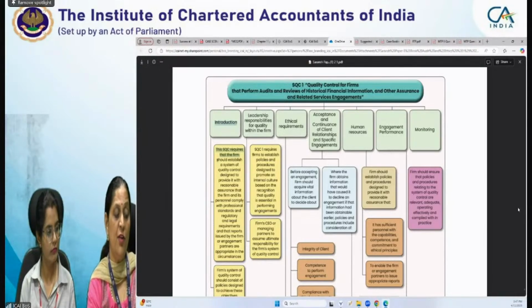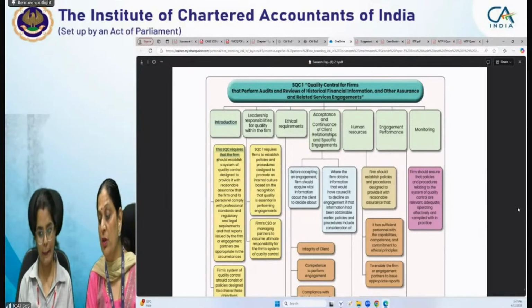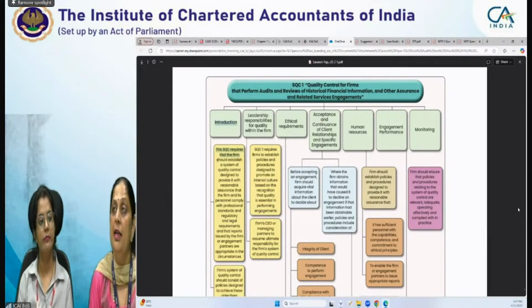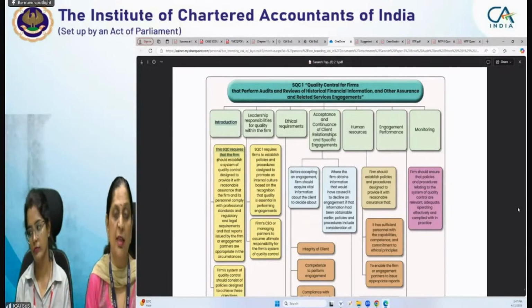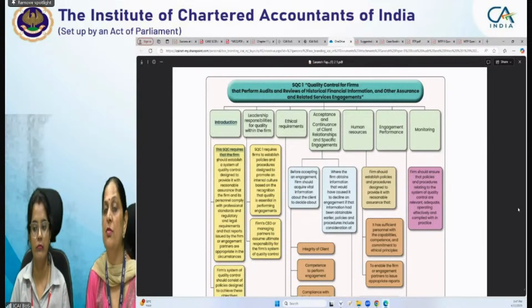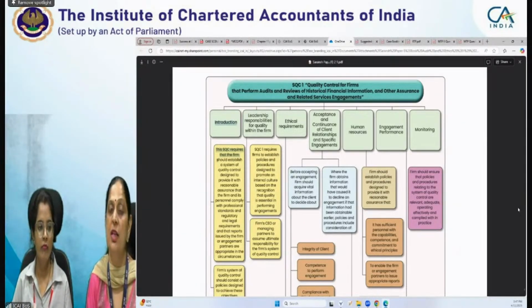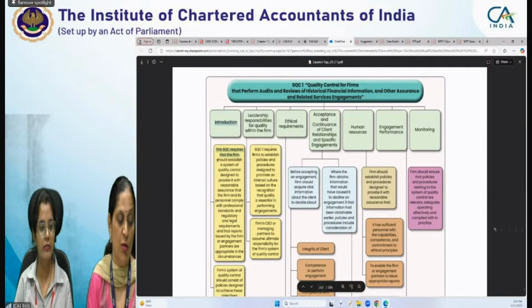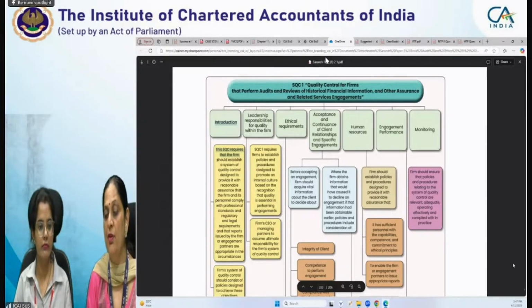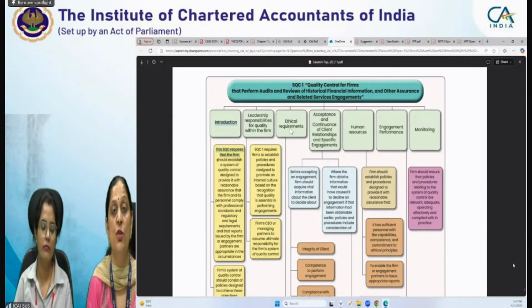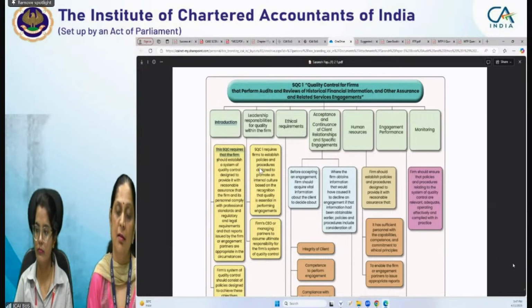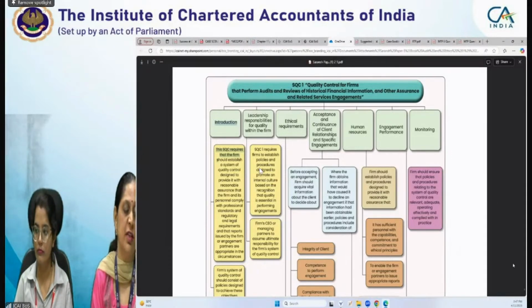And apart from this, we have a model test paper booklet wherein eight compiled model mock test papers are there, including a previous year question paper also. Some of the questions may be there. So you can get an idea of what kind of questions are being asked from that topic. So practice with the help of that book, right, Tanish? You can download it or simply practice with the help of that, and you'll be able to understand what kind of questions are being asked. In fact, not only for SQC1 or SA 220, it can be for any chapter.